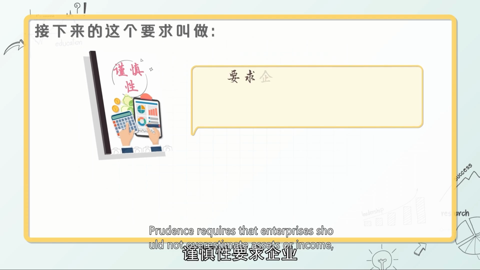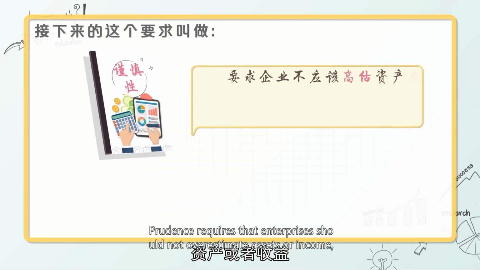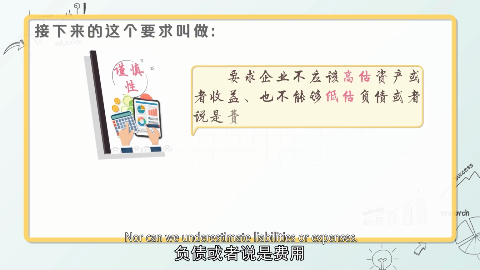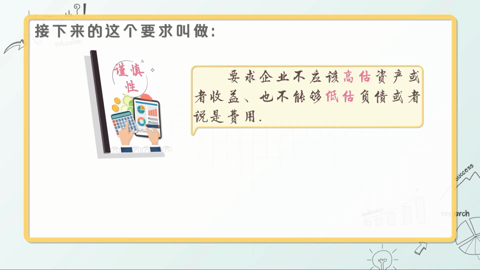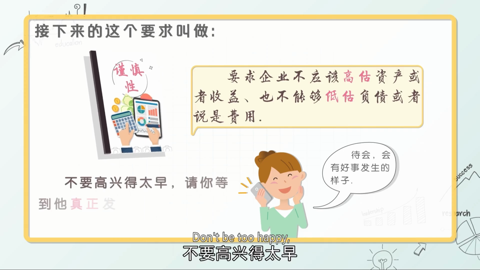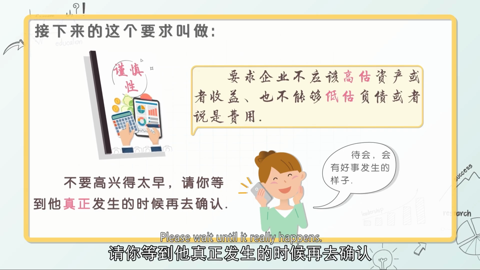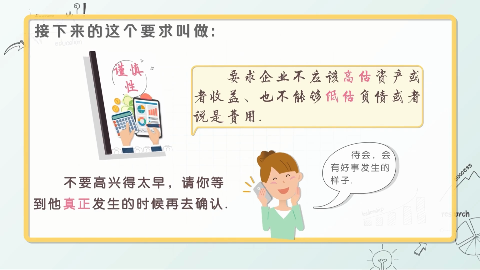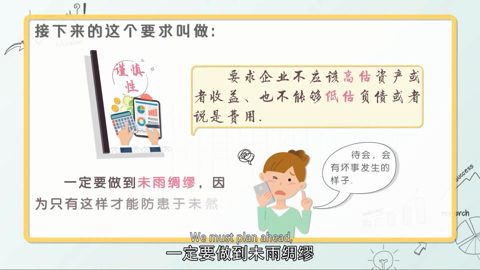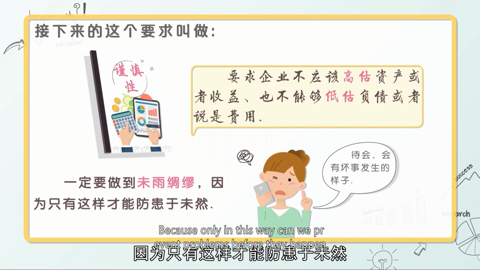The next requirement is called prudence. Prudence requires that enterprises should not overestimate assets or income, nor underestimate liabilities or expenses. When you think something good is going to happen, don't be too happy. Please wait until it really happens. When you think something bad is going to happen, we must plan ahead, because only in this way can we prevent problems before they happen.